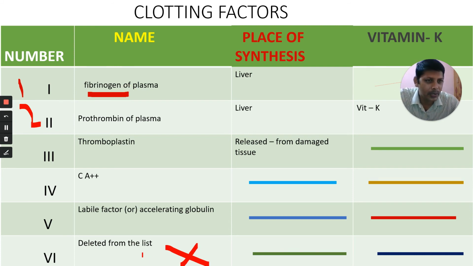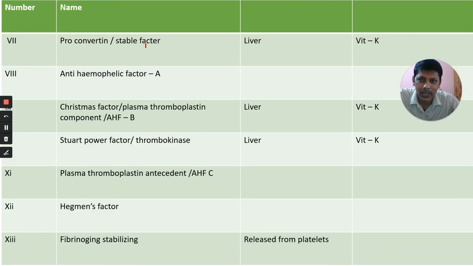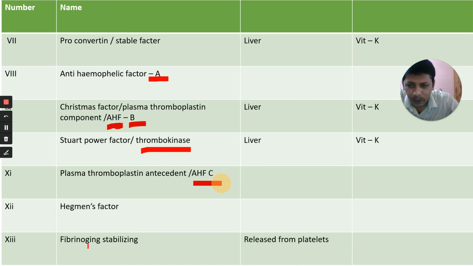Next, the seventh one, proconvertin or stable factor. The eighth is anti-hemophilic factor. The ninth is Christmas factor or plasma thromboplastin component, also called anti-hemophilic factor B. The tenth is Stewart-Prower factor, also called thrombokinase. Then plasma thromboplastin antecedent, also called anti-hemophilic factor C. Then Hageman factor, and fibrin stabilizing factor.